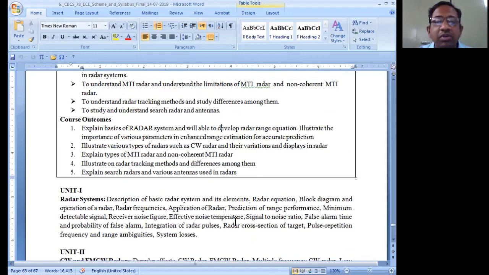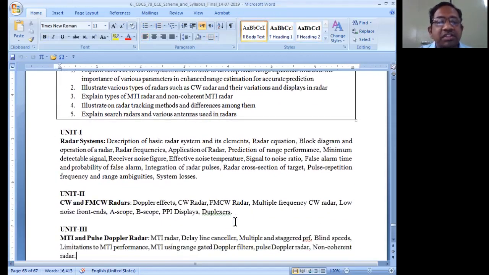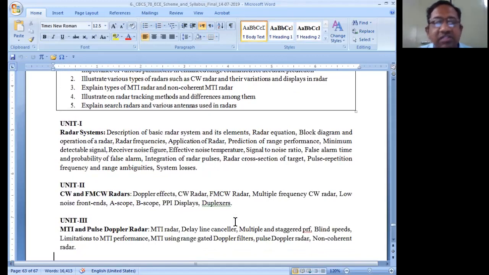So therefore, when you look into the syllabus, the syllabus is all going to be whatever we discussed just now. We have to simply understand about the description of a radar system, basic block diagram of a radar system, and the radar range equation. Then next is radar frequencies, applications of radars. Okay, so all these concepts are simply theoretical concepts. So therefore, understanding block diagram, understanding the theoretical concepts involved in the radar is very easy from a student point of view, and you can prepare on your own from the given notes. Okay, so we'll provide you the notes for you to understand about the radar.